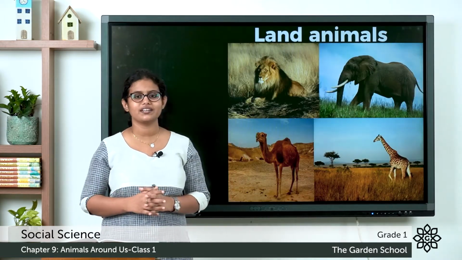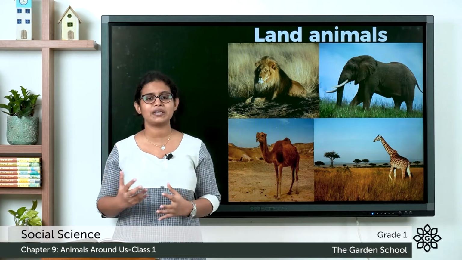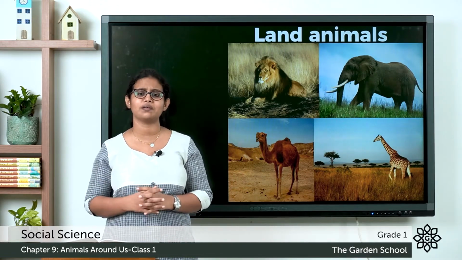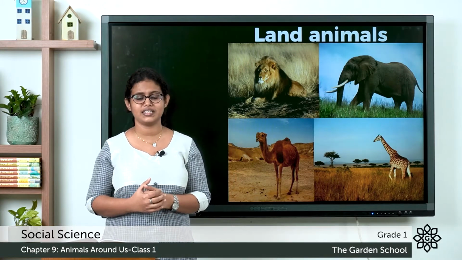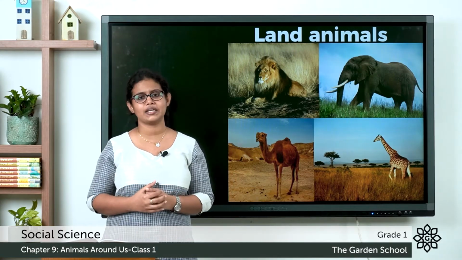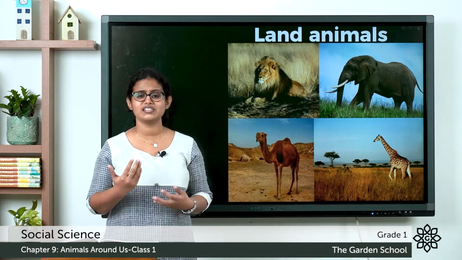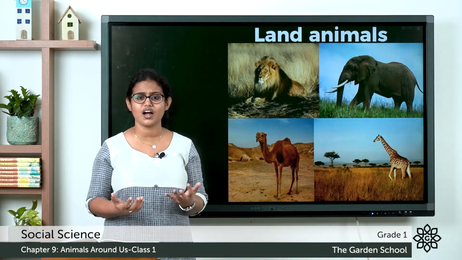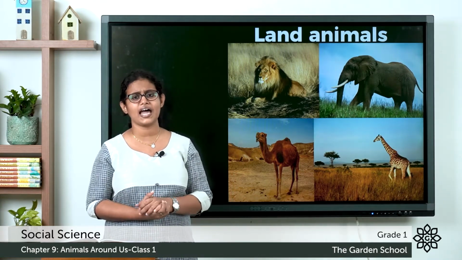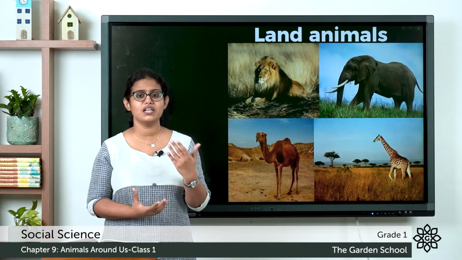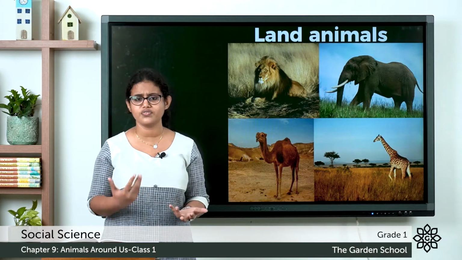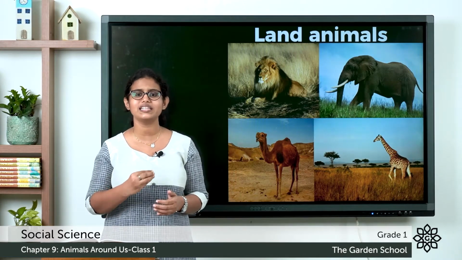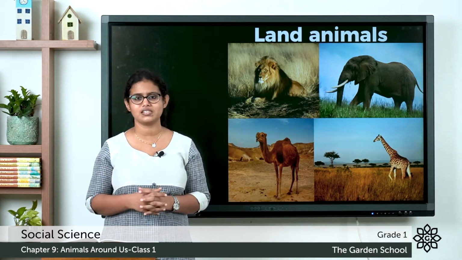The first one is about land animals. So what are land animals? Animals that live on land are called land animals. Lion, tiger, elephant, giraffe, all these are land animals. Some live in deserts, some live in mountains, some live in forests, etc. So all these are land animals.